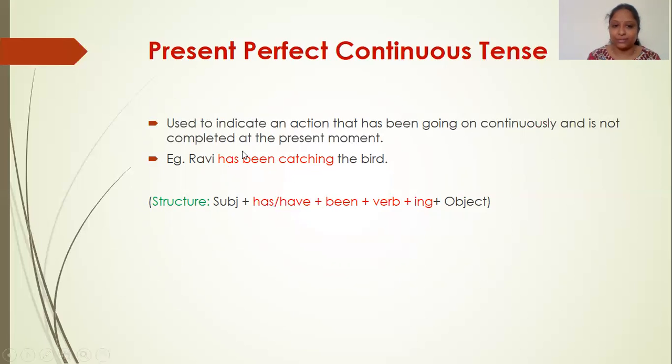The structure of the verb over here is has or have plus been plus verb plus ing form. So again, in continuous tenses, we find been, has been catching, ing form. The moment we have continuous, we have ing form, right? Has been catching the bird. So this is the present perfect continuous tense.